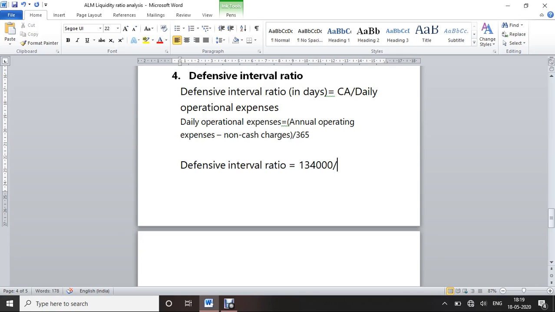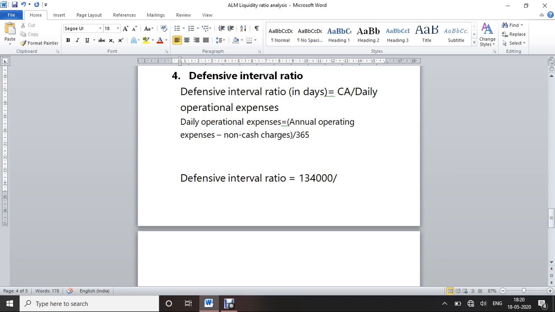Assume annual operating expenses of 80,000 minus non-cash charges of 30,000, divided by 365.